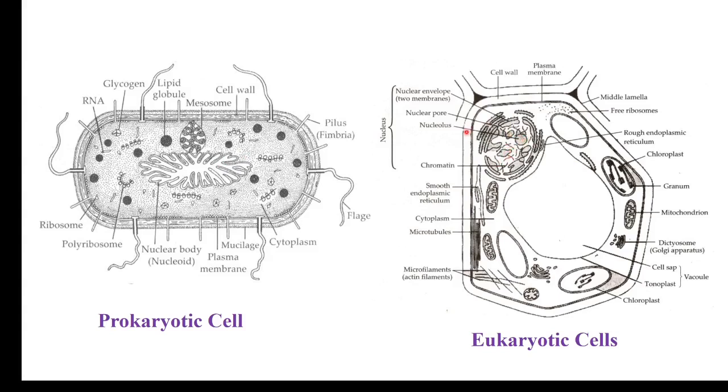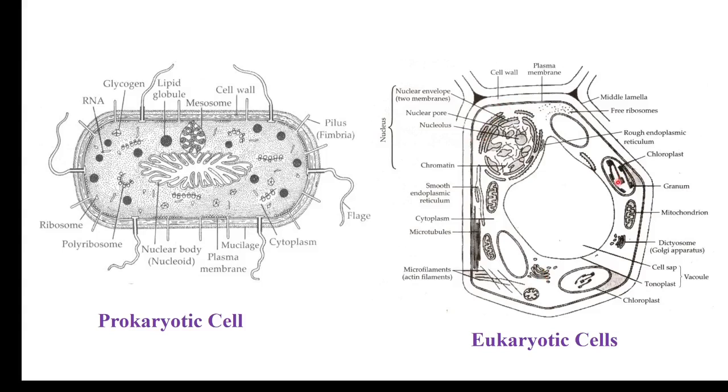The nucleolus, nuclear envelope and nucleoplasm all together form a well developed nucleus. Here in place of a nucleus this DNA is present. This is called the nucleoid or false nucleus also. Along with that, here the mitochondria, Golgi body, endoplasmic reticulum and chloroplast are present.